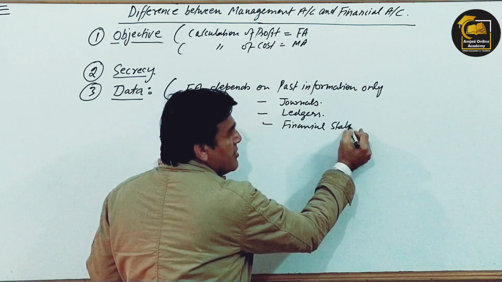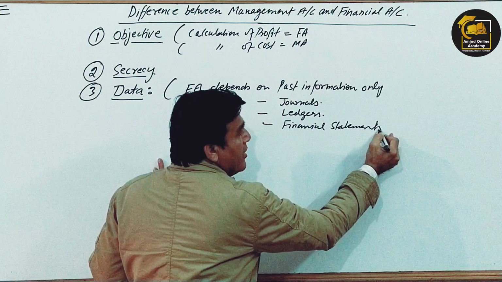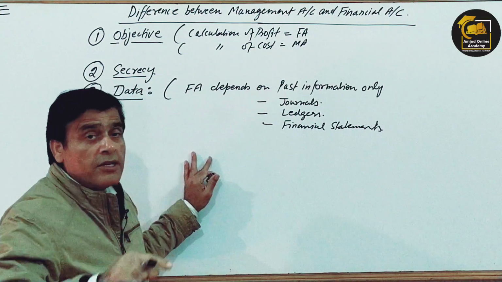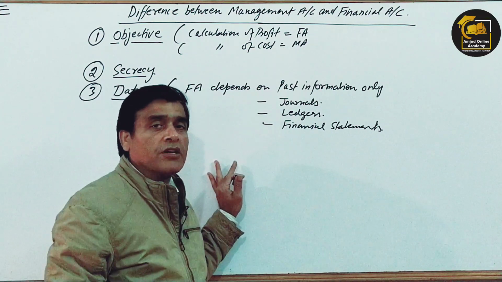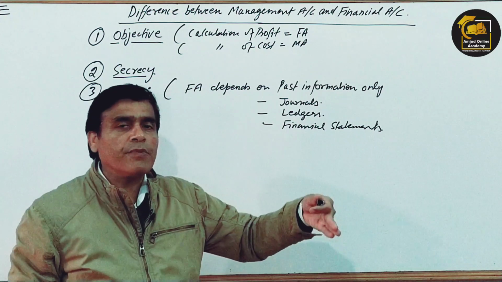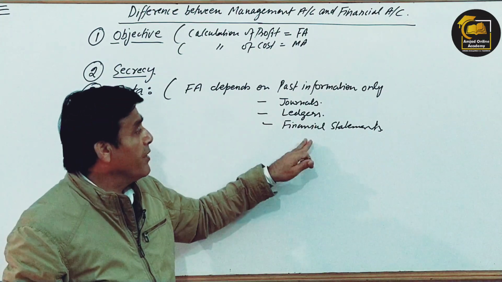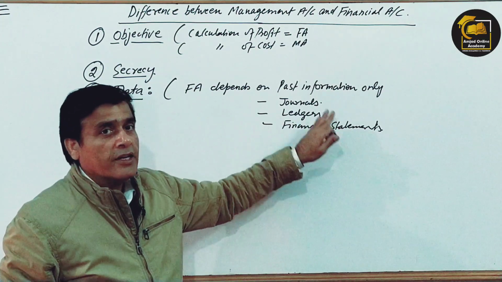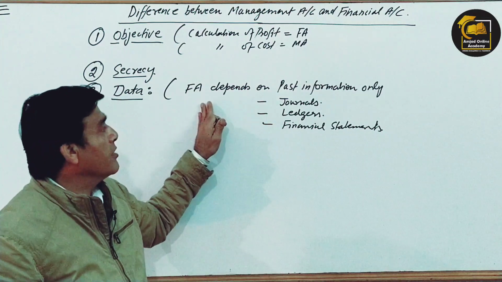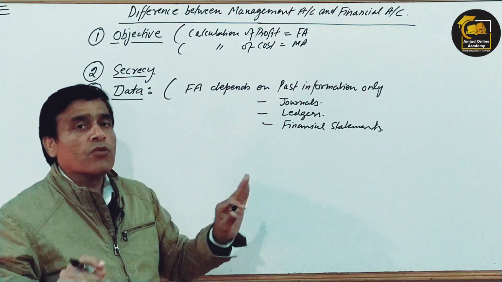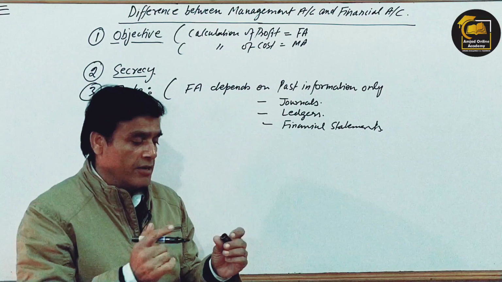So financial statements of any company cannot be prepared unless you depend on the past information. If there is no existence of past information, you cannot prepare the financial statement. It does mean that financial accounting particularly depends on the past information only.